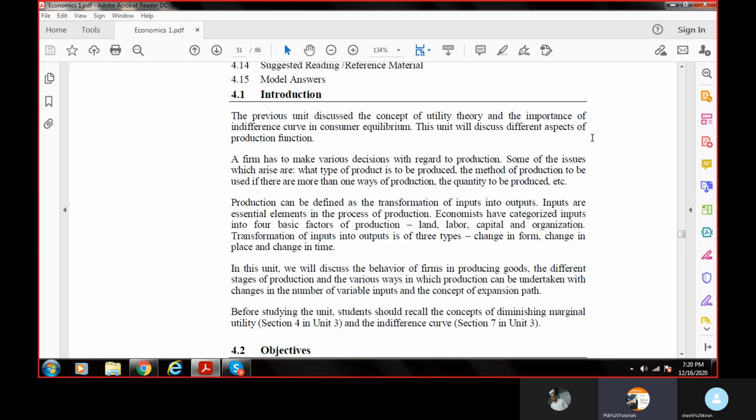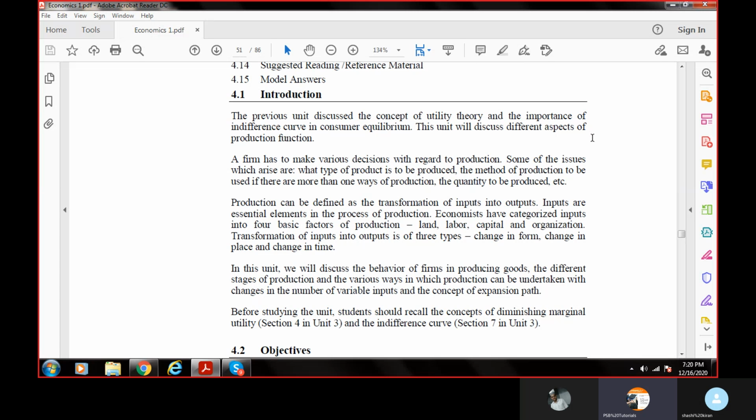So we understood the land portion, the labor portion, the capital, and the organization portion. There is someone to organize all those things. These are the basic things I need for production.